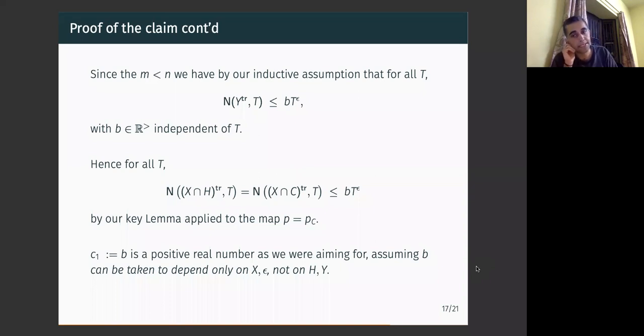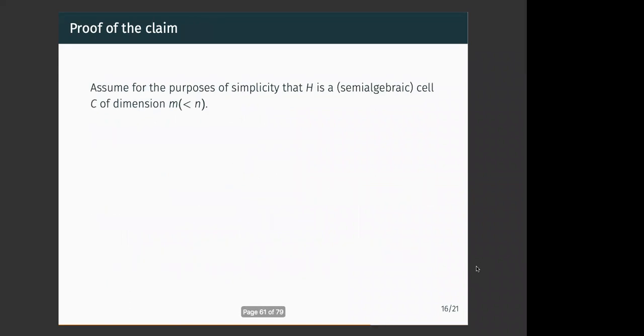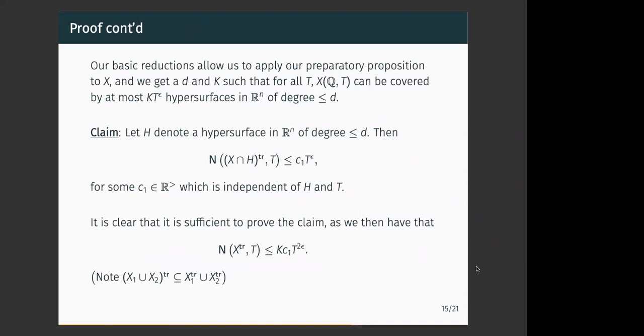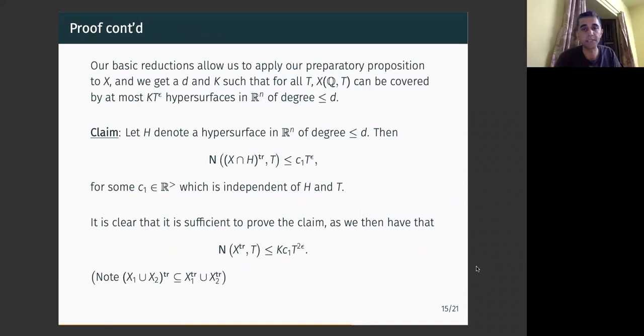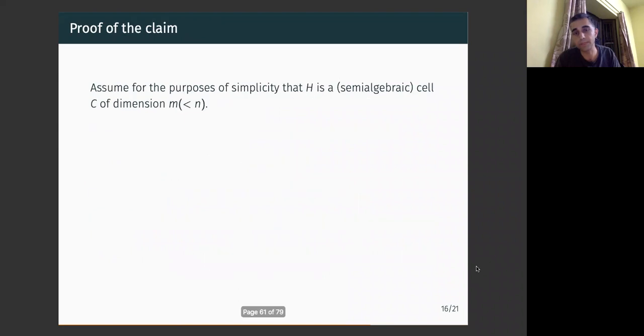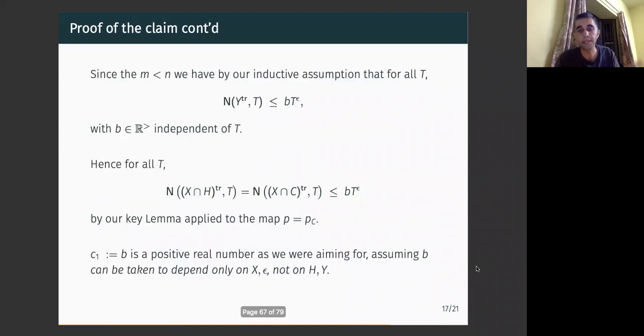Okay, and my claim was that the constant C1 that we get in this displayed equation must not depend on H, and for that we have to do this proof for definable families, really.